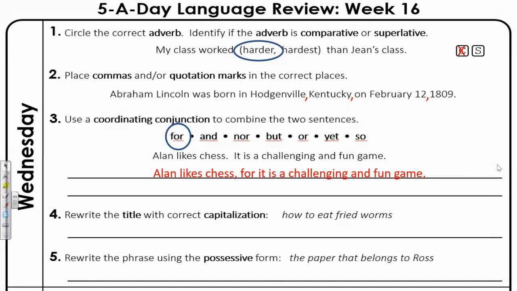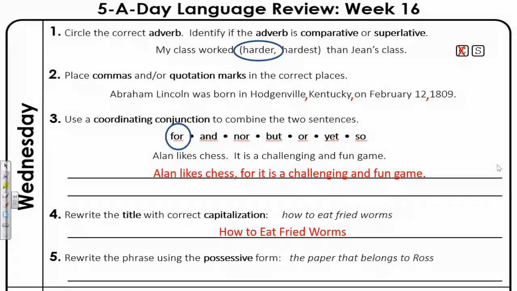and fun game, period. Number 4, we have a title of a book, How to Eat Fried Worms. And there is one word in this title that does not need to start with a capital letter. Do you know which word it is? It's the second word of the title, "to." So it should look like this: How to Eat Fried Worms. Eat, Fried, and Worms all need to start with a capital letter. And so does "How," but "to" we can leave alone.